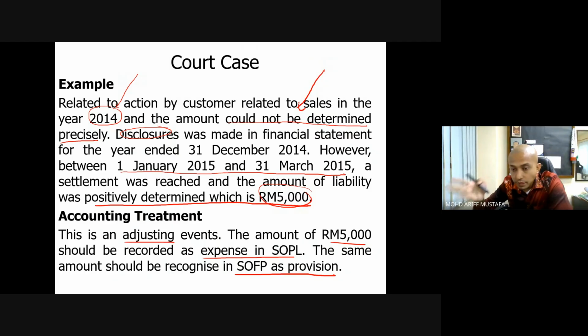And in order for us to settle this, there is a resource outflow. The three criteria for a liability to be recognized are met. So we make this record. Debit the expenses in the statement of profit or loss, and credit the estimation, which is provision for litigation case liability.